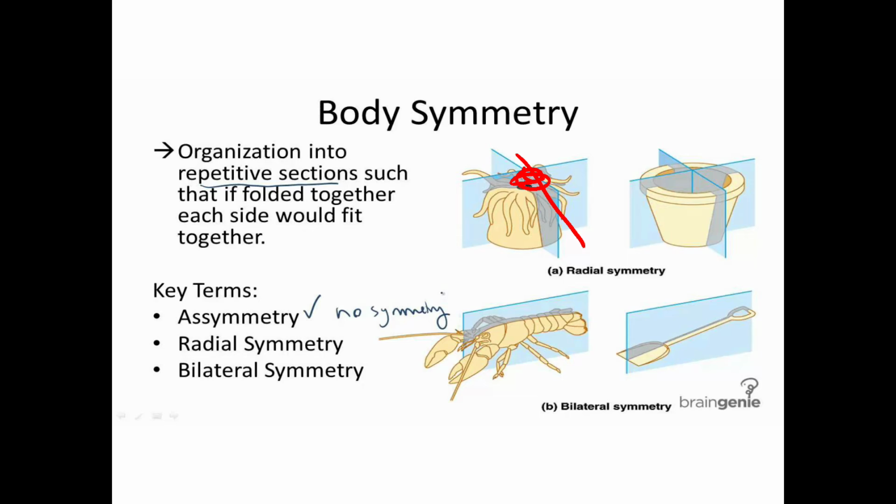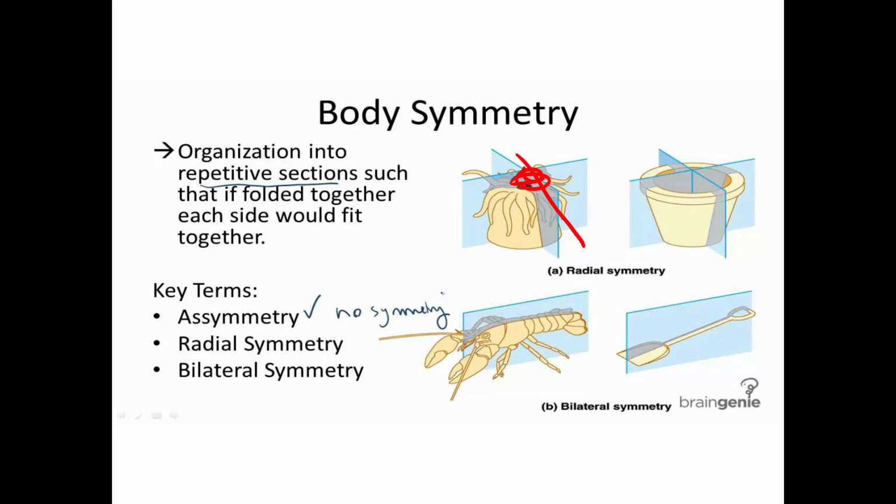In case of biradial symmetry, it's an intermediate step in the evolution of bilateral symmetry. That means this symmetry evolved before bilateral symmetry but after radial symmetry. You can see the symmetry in ctenophore. When we cut the organism in two planes, we will get two equal halves. That's about the biradial symmetry.